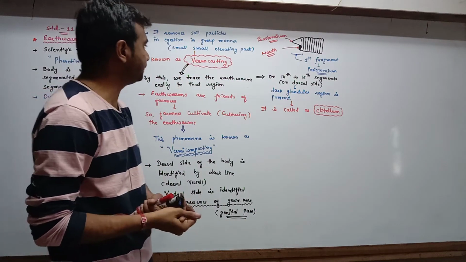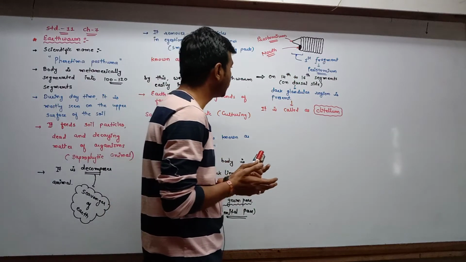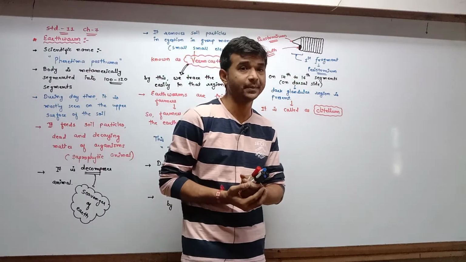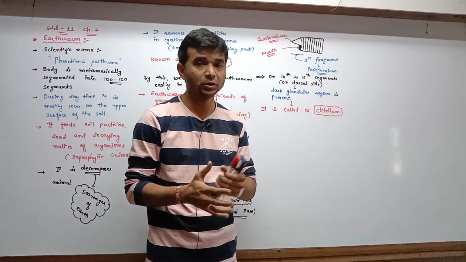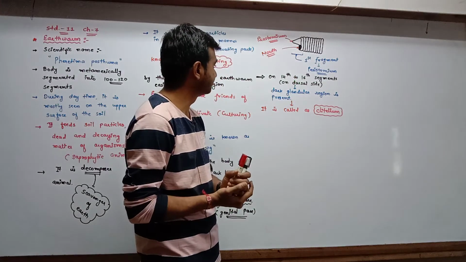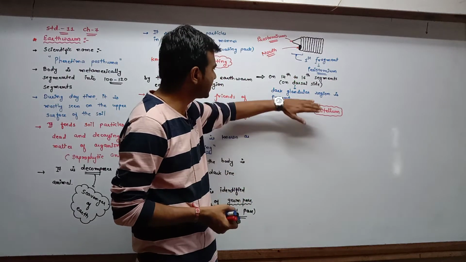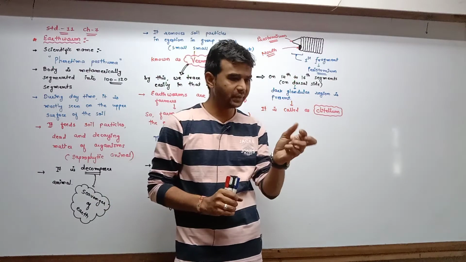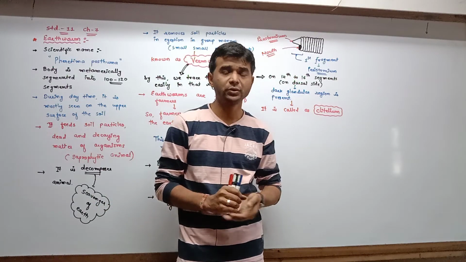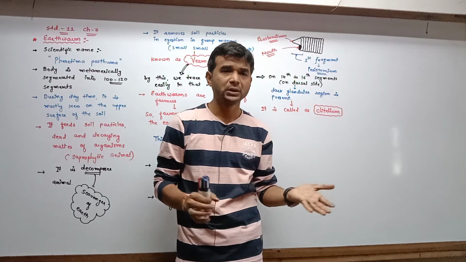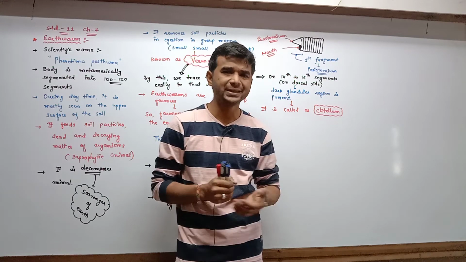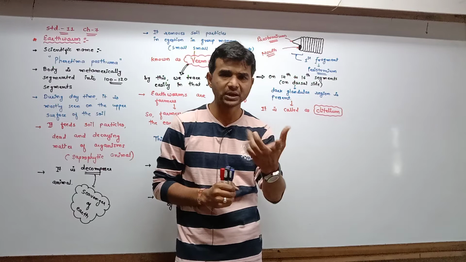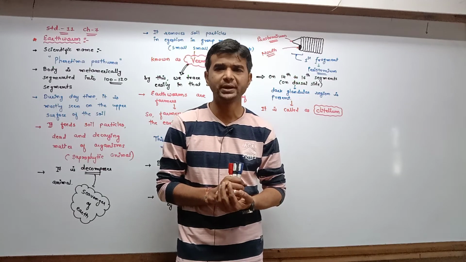See, on the 14th to 16th segment, on the dorsal side of the body, one dark glandular region is present. When you see the earthworm, you know that on the dorsal side, the mid dorsal line or dorsal vessel is there.